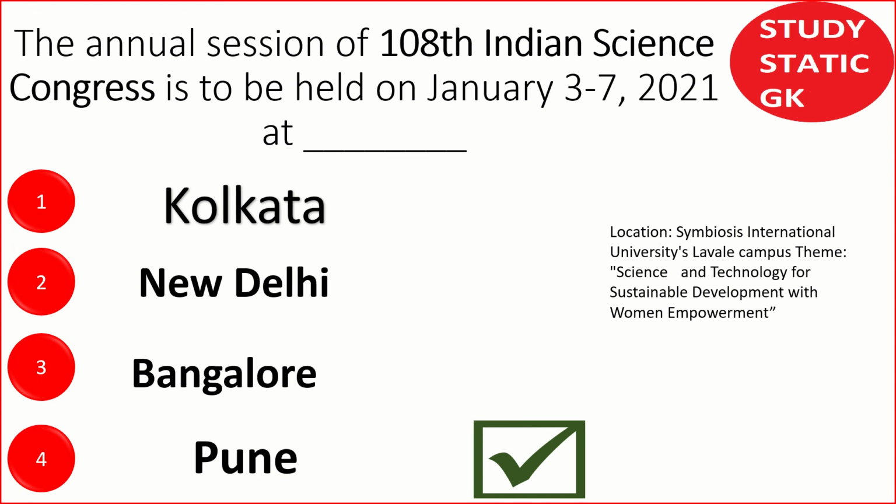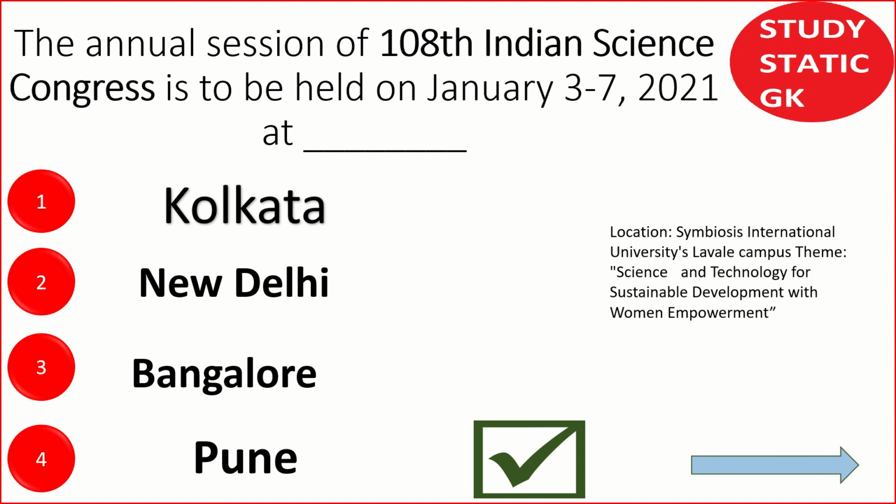And if you look at the history, the 107th Indian Science Congress, in 2020, was held at Bangalore, University of Agricultural Sciences, and the theme was Science and Technology Rural Development.